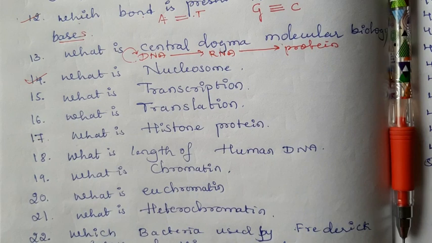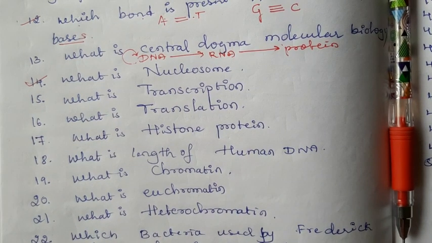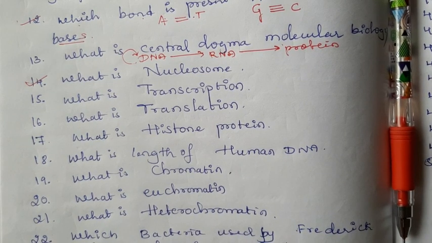The question will come as a combination of the 15th and 16th question, like what is protein synthesis? The protein synthesis is a process of formation of protein by DNA. There are two steps, transcription and translation. But here the question is like this: what is transcription? We already answered that.